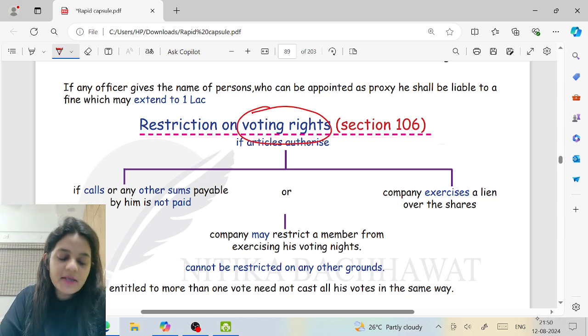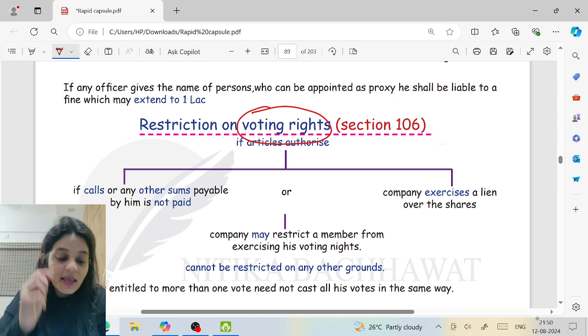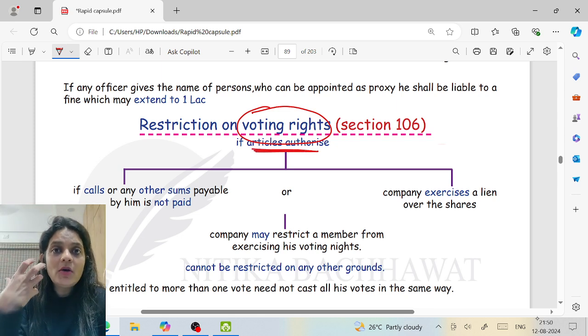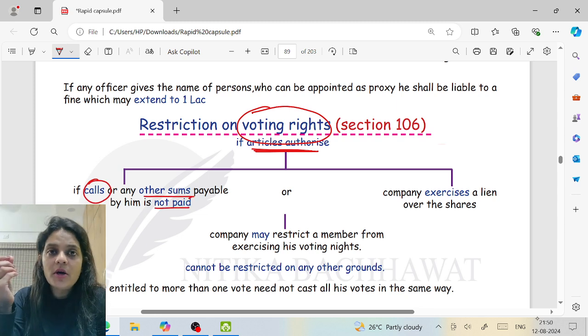Restrictions on voting rights. Can a member be stopped from voting at the meeting? Yes, only if the articles authorize. So if the articles of the company authorize, a member of the company can be stopped from voting, but only on 2 grounds. I repeat again, only on 2 grounds. First, if any call or any other sum he has not paid. Let's say he has taken a loan from the company and has not repaid it.